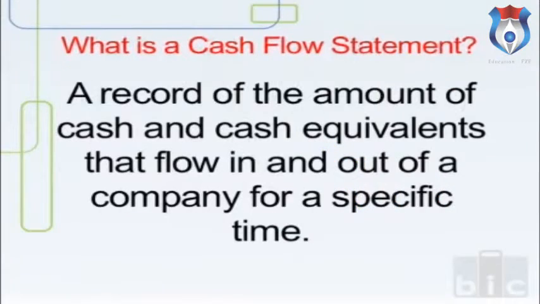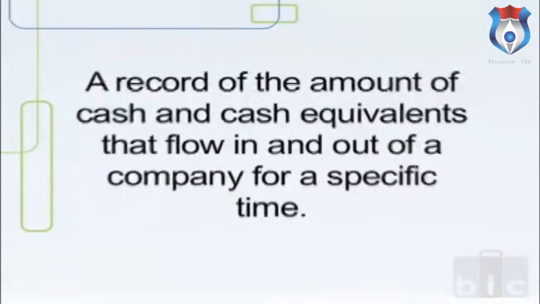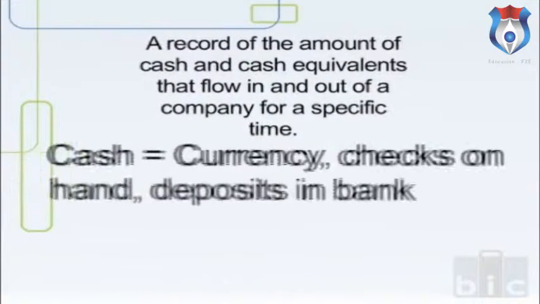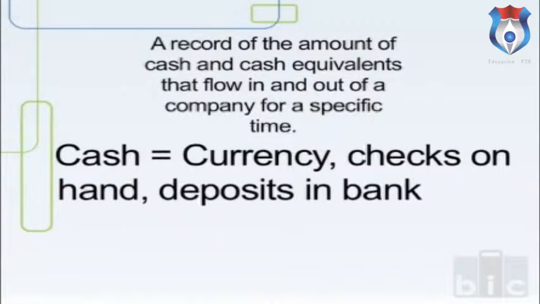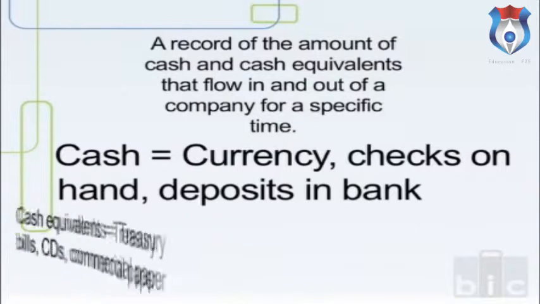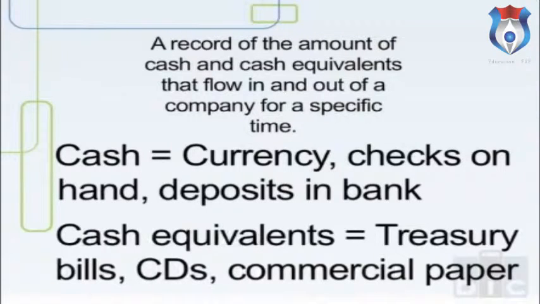The amount of cash and cash equivalents that flow in and out of a company for a specific time. Cash includes currency, checks on hand, and deposits in the bank. Cash equivalents are short-term, temporary investments, such as treasury bills, certificates of deposit, CDs, or commercial paper that can be quickly and easily converted to cash.